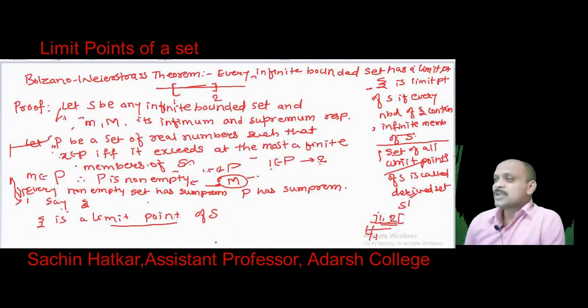So it is possible that the member of P is smaller than S at most, and therefore m, which is the infimum of the set S, is a member. So, P is a non-empty set. Then we can apply the order completeness property. P has a supremum, and we have taken that supremum to be xi. Now, we are going to show that this xi is a limit point of S.